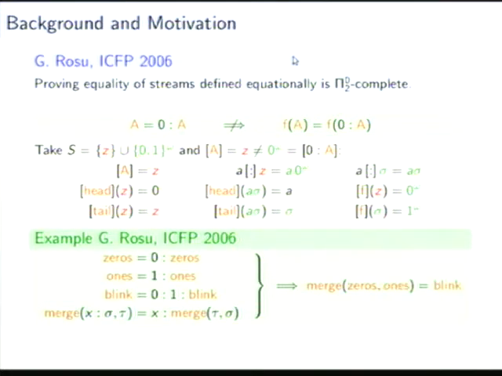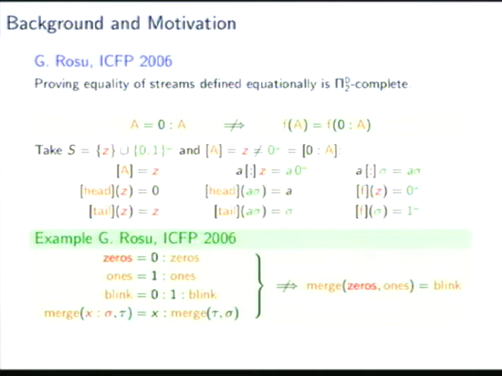We recognized, however, looking at Roche's paper, that the semantics that Roche uses does not go well together with function definitions using pattern matching. This is actually an example from the paper of Roche. You have the stream of zeros, the stream of ones, and the stream of alternating 0, 1, 0, 1, and so on. And then if we alternatingly interleave the elements of zeros and ones, one would expect to obtain the alternating stream. However, we found a counterexample to this implication, and the problem is that merge is defined only on streams that can be constructed using the stream constructor.